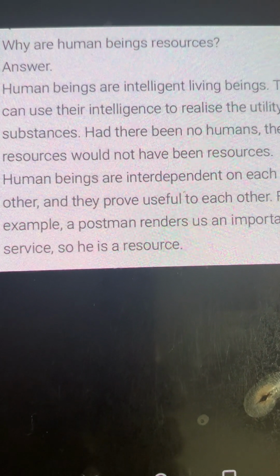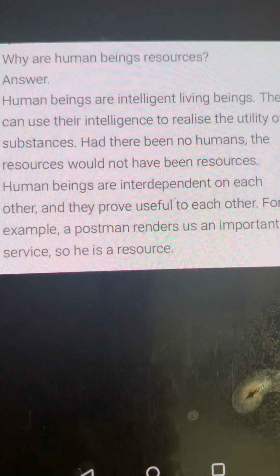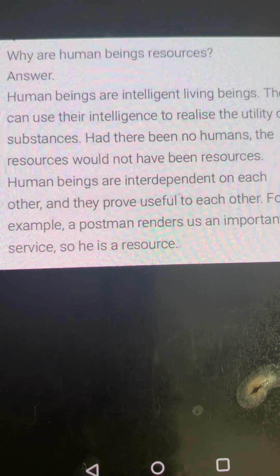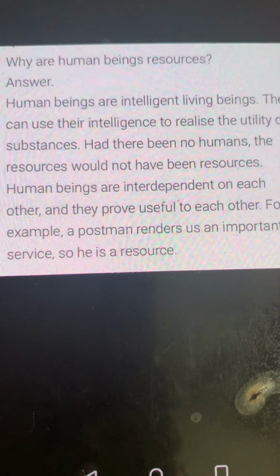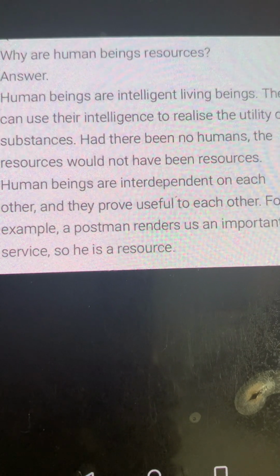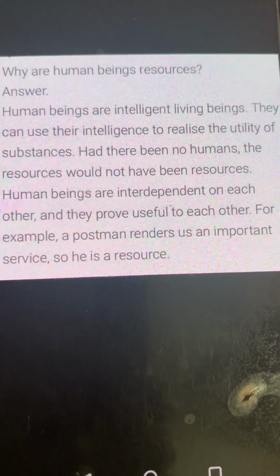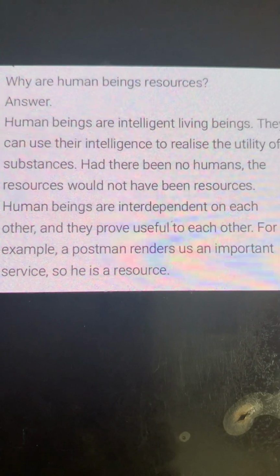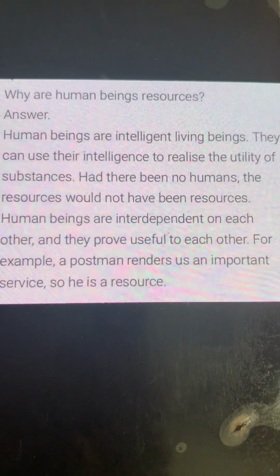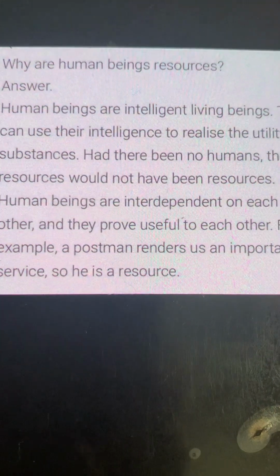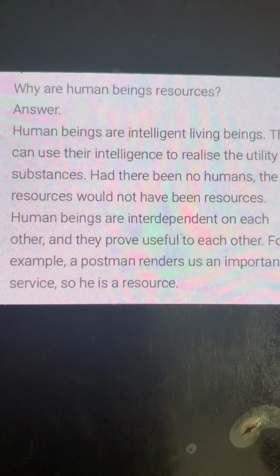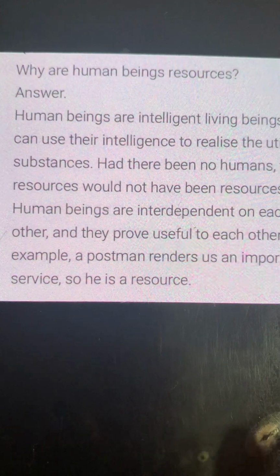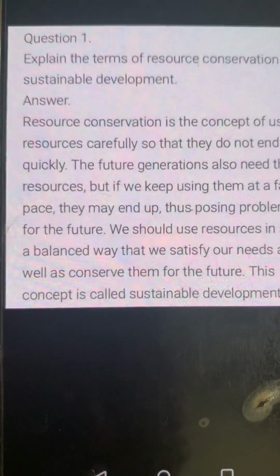Human beings are interdependent on each other, and they prove useful to each other. For example, a postman renders us an important service, so he is a resource. Postman, teacher, doctor, all of them are resourceful.